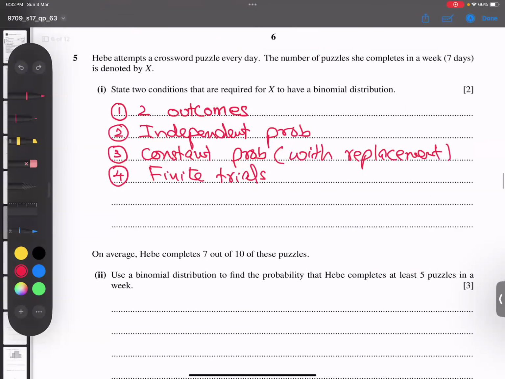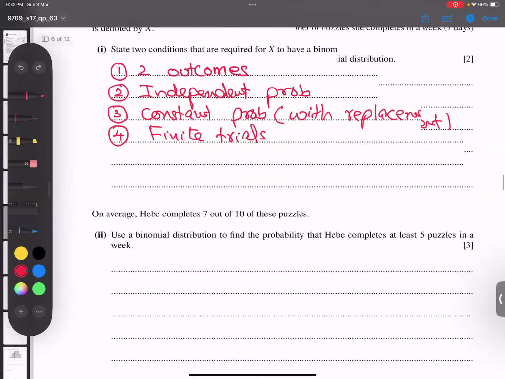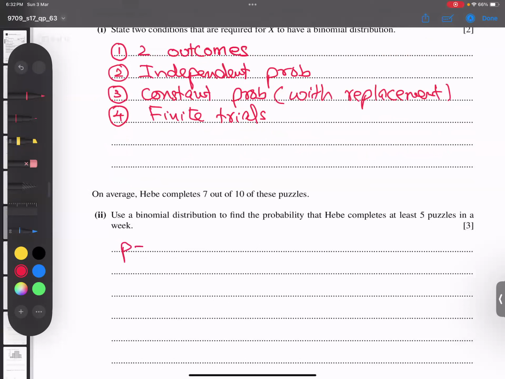The next question, he's saying, on average, she completes 7 out of 10 puzzles in a week. We talk about a week, because X represents the number of puzzles completed in 1 week. So 7 out of 10 puzzles she completes on average. Here P is the probability of favor, because I'm favoring completing.